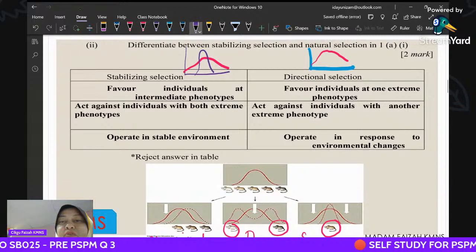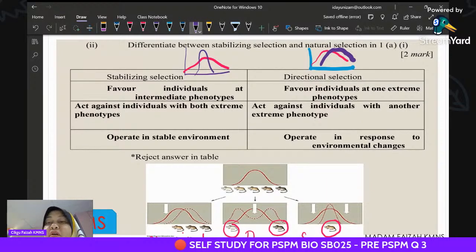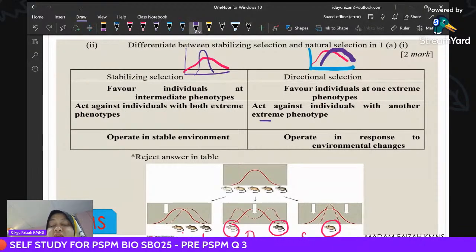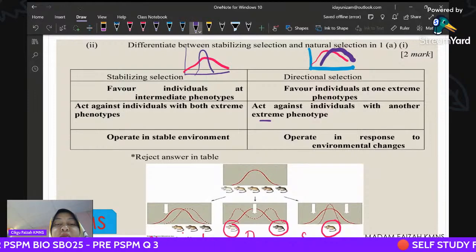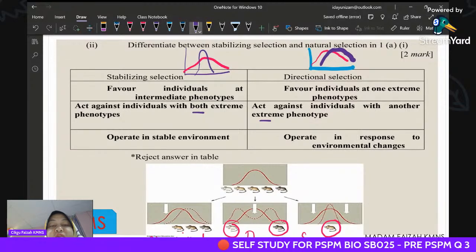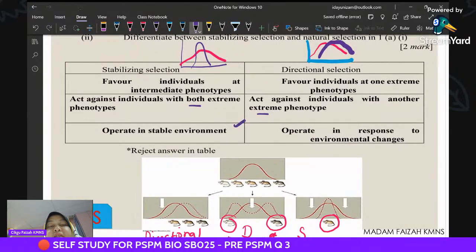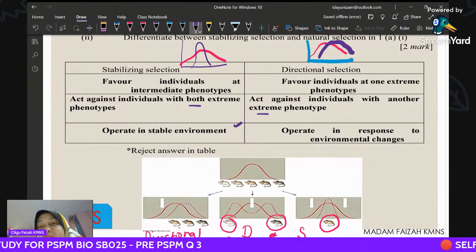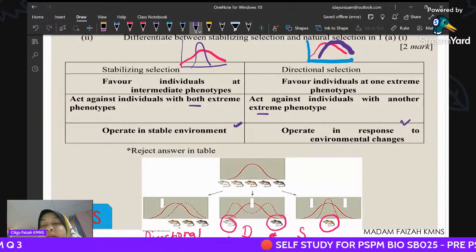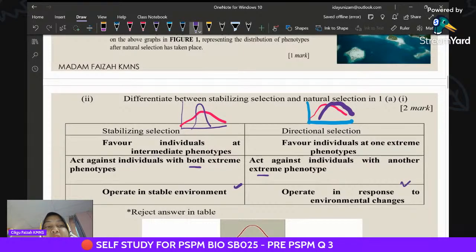So directional selection will favor one extreme phenotype only, right? It will go against individuals with the other extreme phenotype. For stabilizing selection, it will favor against both extreme phenotypes, and stabilizing selection always operates in a stable environment, whereas directional selection operates in response to environmental changes, like the question just now, number one. Okay, so then that is number two.